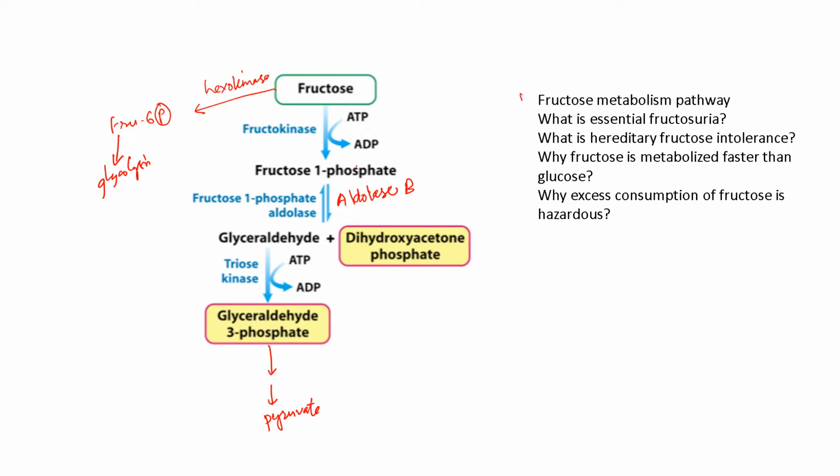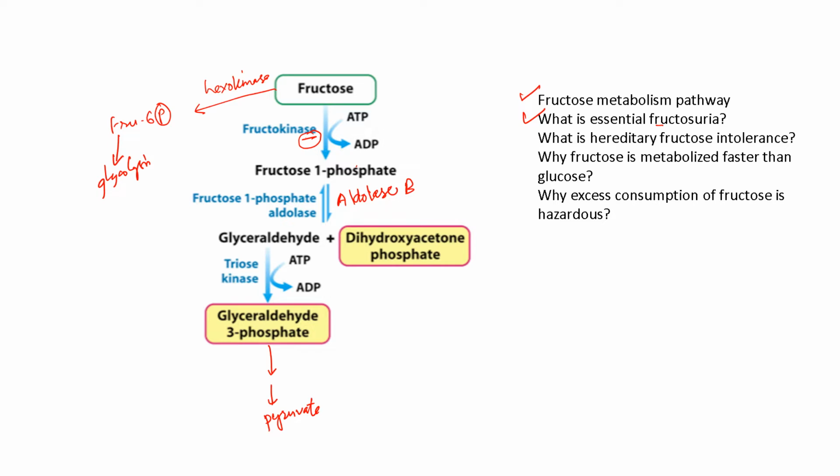Now we have seen the fructose metabolism part. Now what is essential fructosuria? Absence of the enzyme fructokinase causes a clinical condition called essential fructosuria.